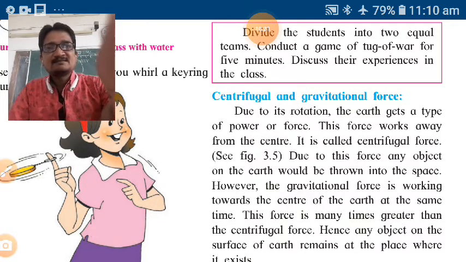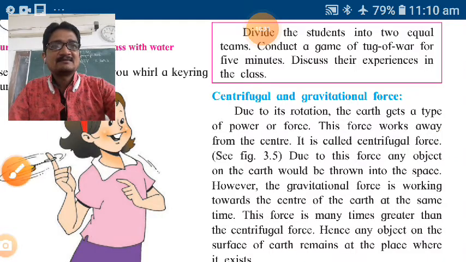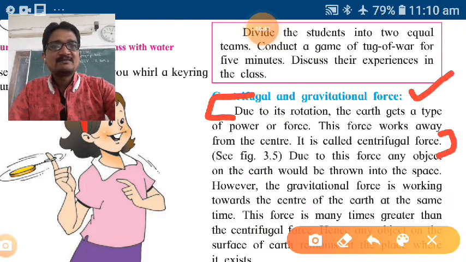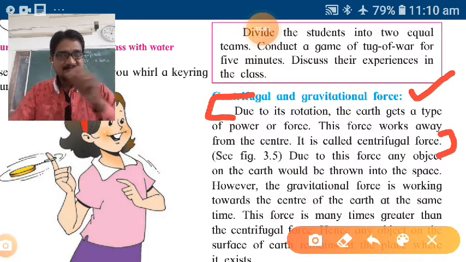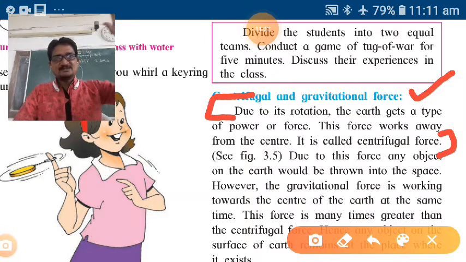So note down this, what is called centrifugal force. This is the answer. Okay, you can note down in your notebook what is called centrifugal force. I am giving answers while teaching also. So due to this force, any object on the earth would be thrown into the space. So due to this centrifugal force, any object on the earth would be thrown into the space.